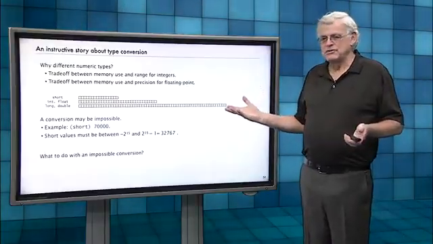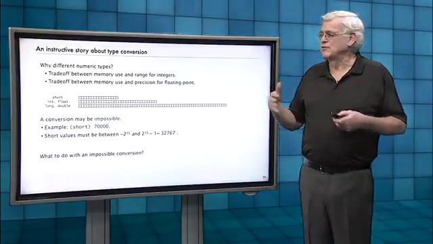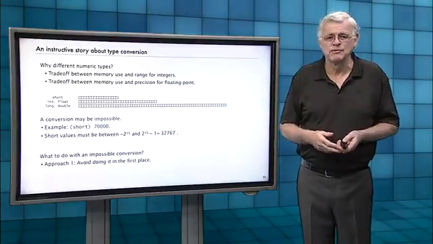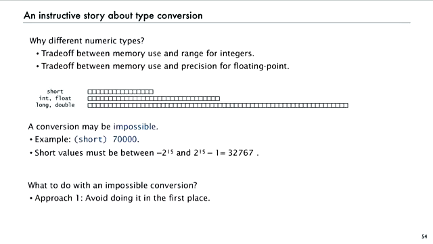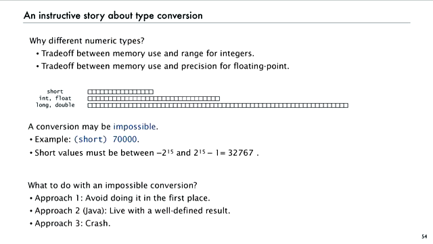Well, what do you do if there's an impossible conversion? Or what does the system do if there's an impossible conversion? Well, there's a couple of approaches you could use. So the one that we advocate the most is make sure that you avoid doing it in the first place. If you write that cast, make sure that you know that the thing's in the right range. Java's approach is to say, okay, there's going to be a well-defined result, and you're going to have to live with it. And you can check and so forth, but anyway, that's Java's approach.